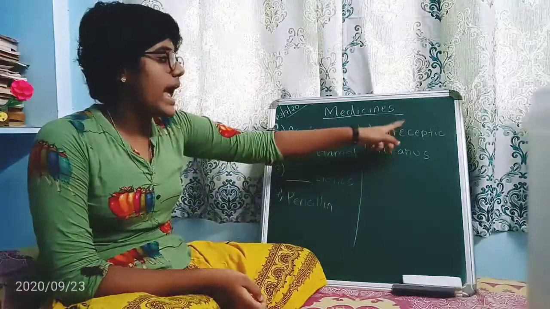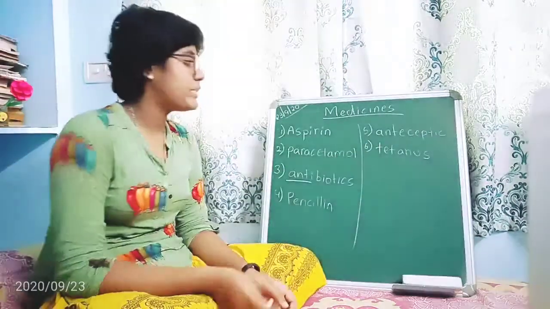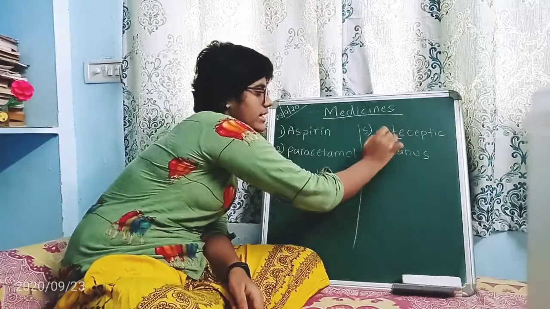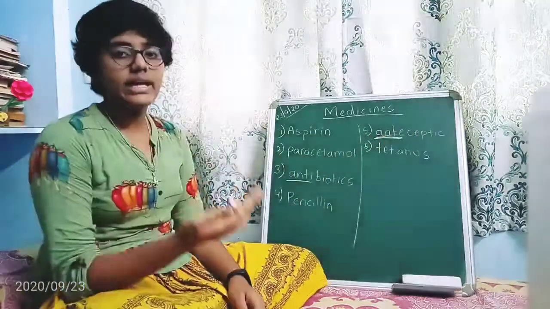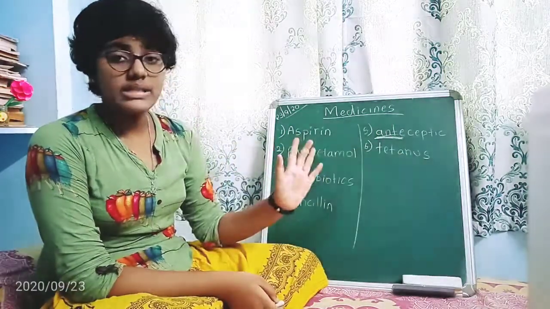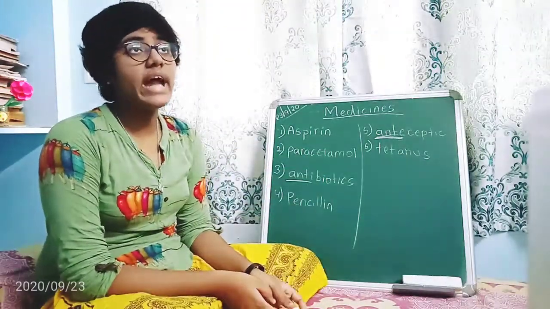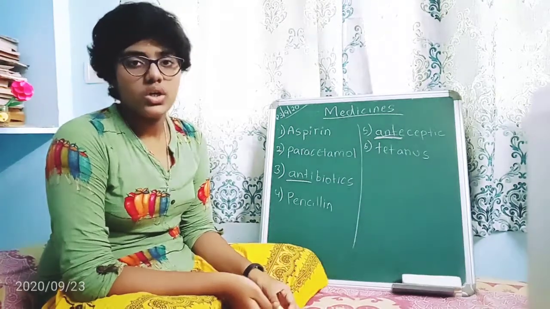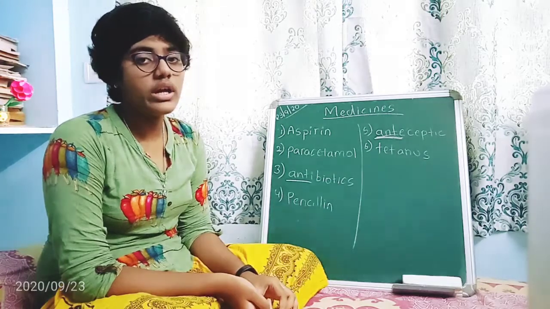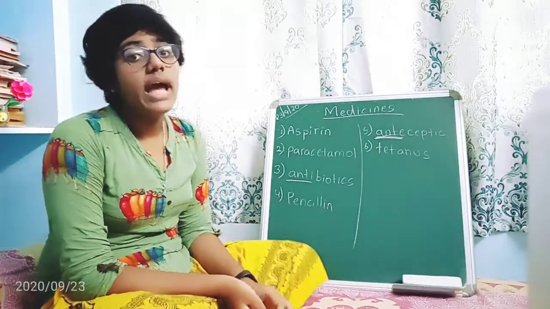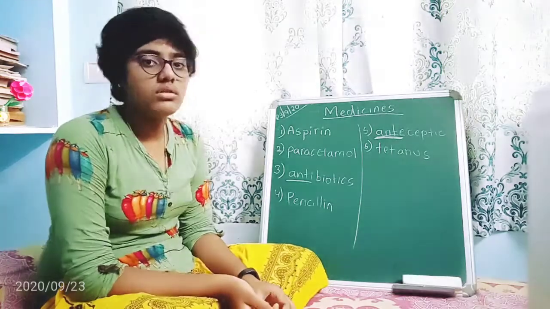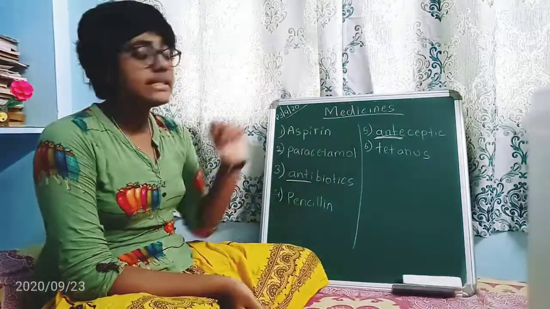And next comes the antiseptic. What is antiseptic? Again came the word anti, the against form, the opposite word for septic. Now what is this antiseptic? Like we can find antiseptics like Dettol and Savlon, new ones we have got. Not sanitizers. I'm not talking about sanitizers. Antiseptic lotions like Dettol, Savlon. Okay.